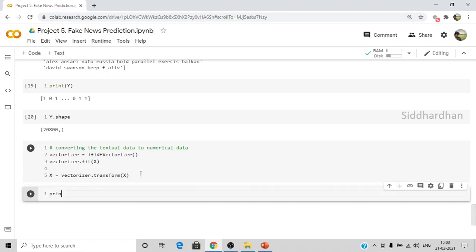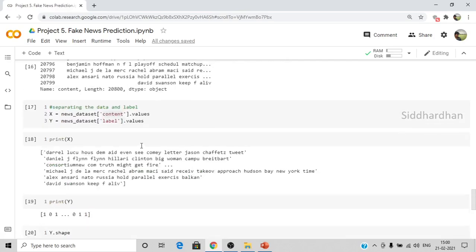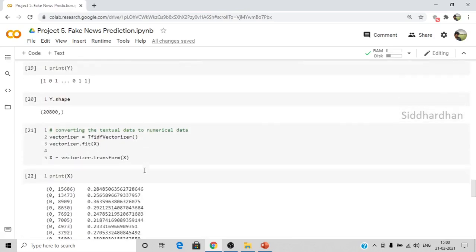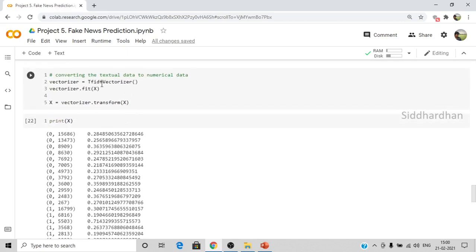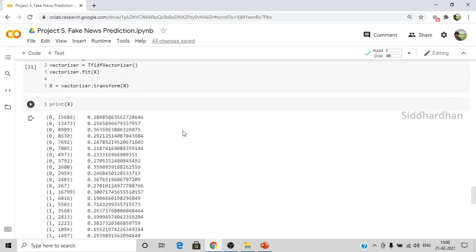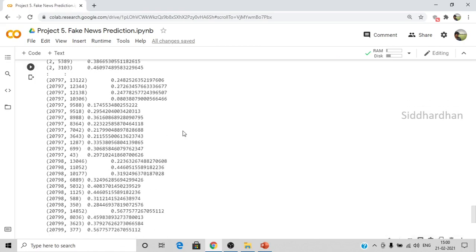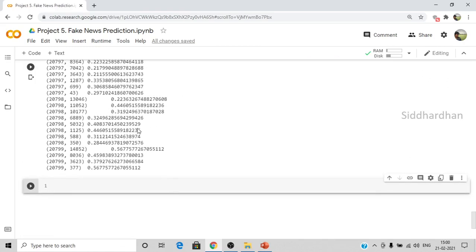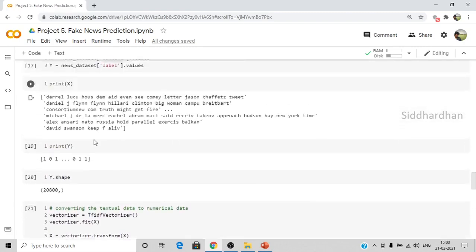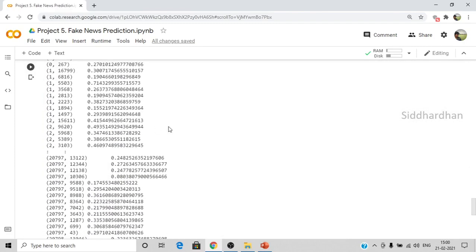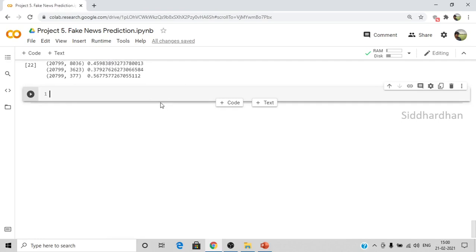Now let's see a sample of X. Before it was text, right? As you can see here, before it was only text. Now it is converted to its respective feature vectors based on the TF-IDF vectorizer. This is how you can convert text to numbers that the system can understand. Now we need to feed this data to our machine learning model. If we fed this textual data, our machine learning model could not understand all these strings. But if we feed this transformed text, it can understand and do the predictions. That's what we are going to do here.